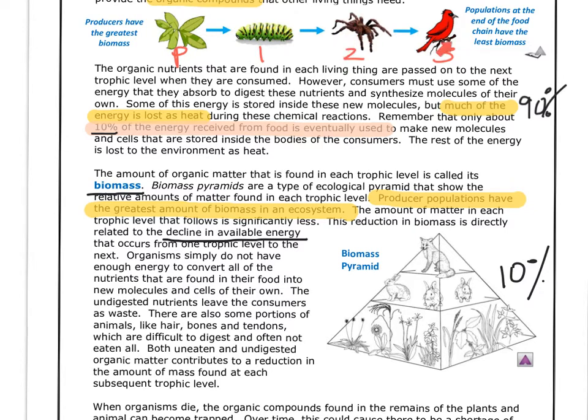No. Do you see birds every single time, everywhere you look? No. But you see plants everywhere, grass, trees. You see them everywhere you go. So producers have the greatest biomass, but as you move up the food chain, the amount of biomass gets smaller and smaller. So by the end of the food chain, it has the least biomass.